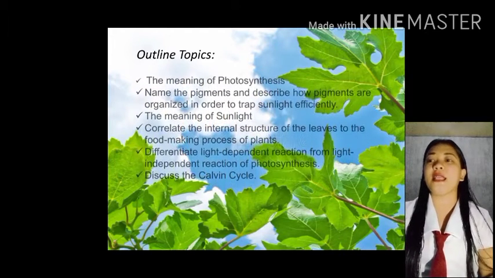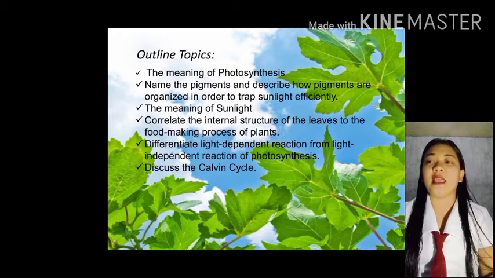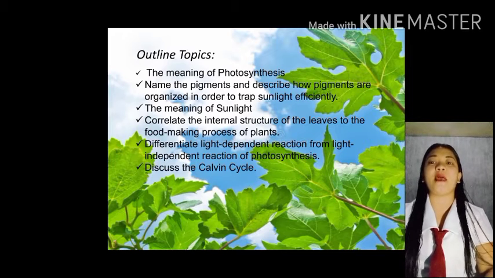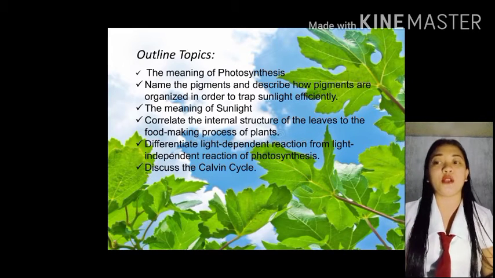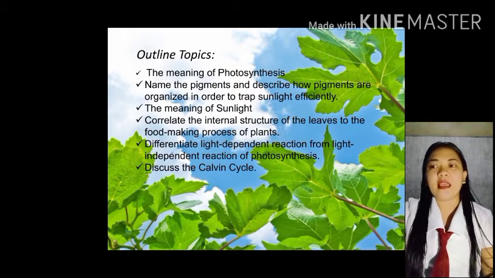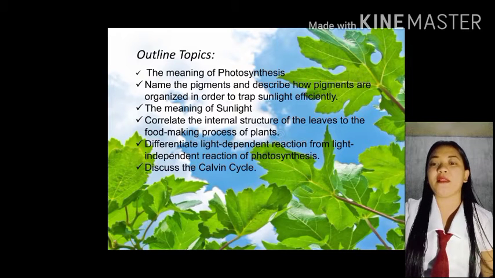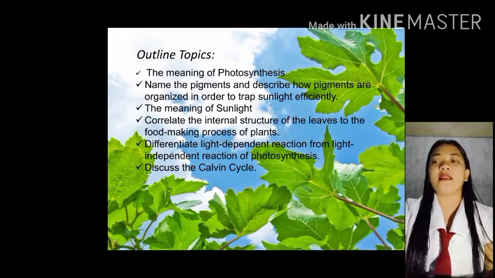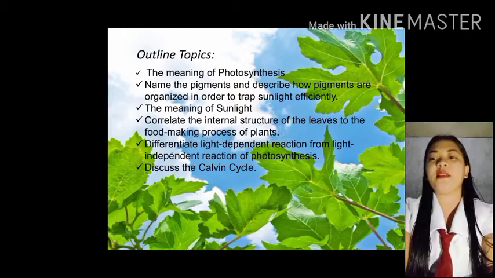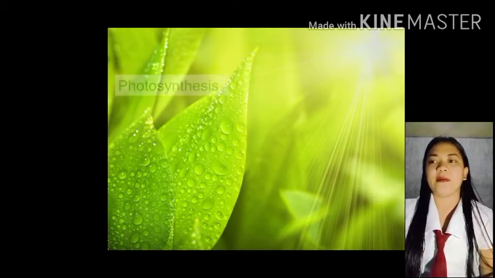Next is the outline topics. The meaning of photosynthesis, the name, the pigments, and describe how pigments are organized in order to trap sunlight efficiently. The meaning of sunlight, correlate the internal structure of the leaves to the food-making process of plants. Differentiate light-dependent reaction from light-independent reaction of photosynthesis. Discuss the Calvin cycle.